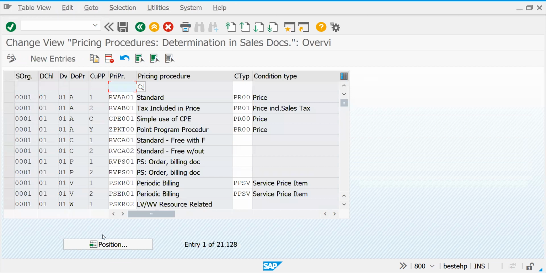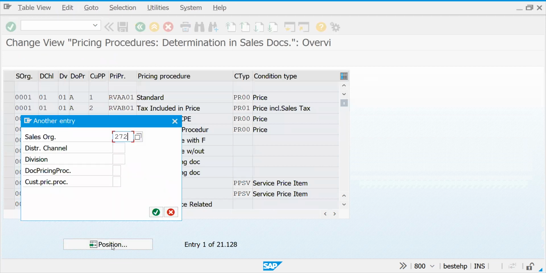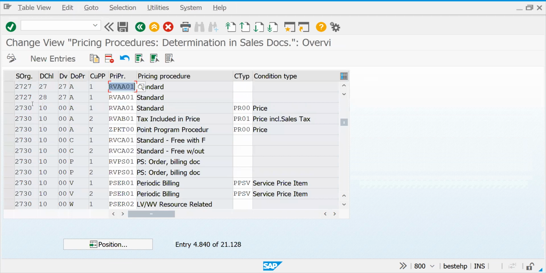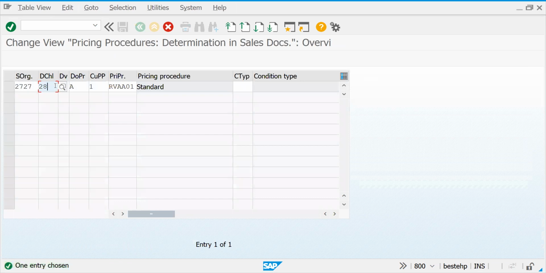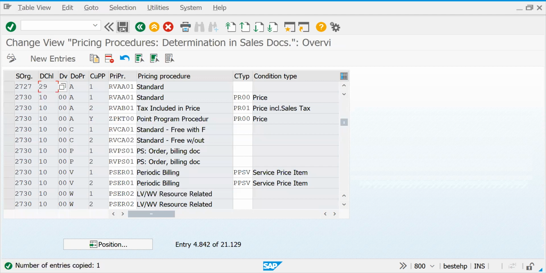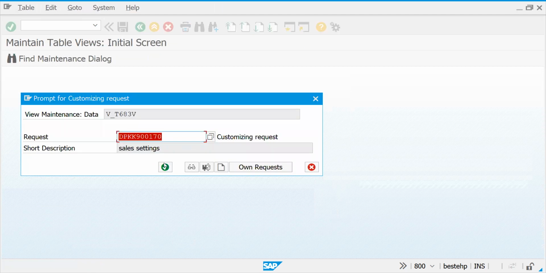Okay, so let's go to 27, 28 and 29. See, for 28 and 27 the price is maintained. For 29, we haven't maintained. So that's why you got the error. So let's try to change it to 29. We just try to remember blindly, but in another 15 days, you will be able to do it.